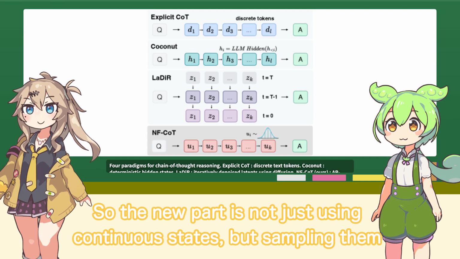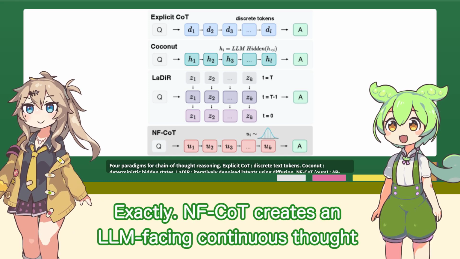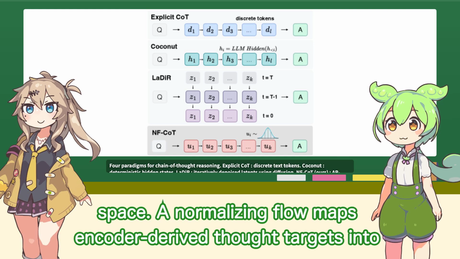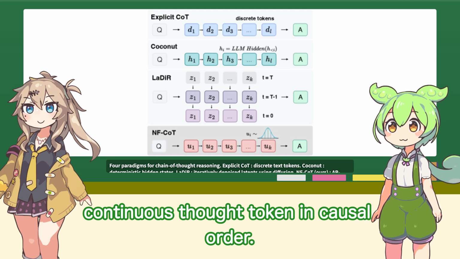So the new part is not just using continuous states, but sampling them like a sequence? Exactly. NF-CoT creates an LLM-facing continuous thought space. A normalizing flow maps encoder-derived thought targets into that space, and the model assigns a tractable probability to each continuous thought token in causal order.